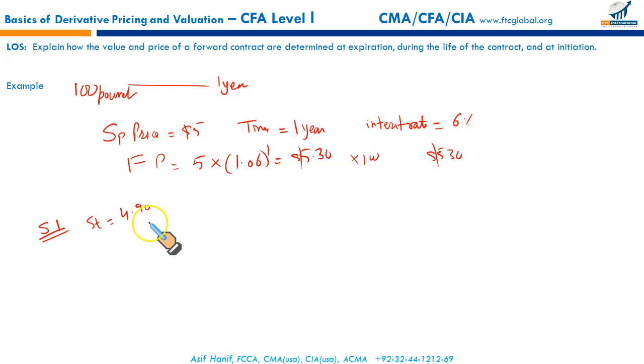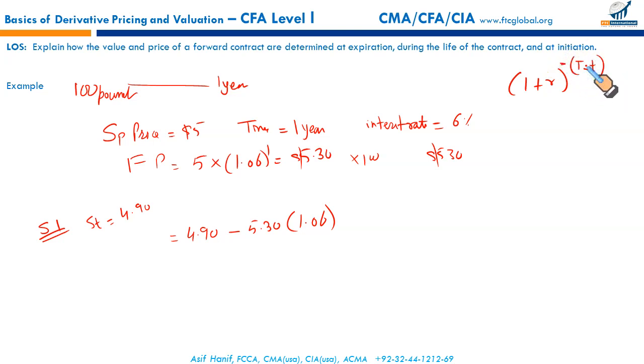Now let us calculate the value of the contract. The value of the contract would be equal to the spot, using the previous formulas, I hope you would have noted them down, 4.9 minus the forward discounted. Discounted by what extent? Remember it was (1 plus R) to the power negative (T minus small t). So if you just plug in the numbers, 1.06 to the power negative, 9 months means 0.75, so which means you will have negative 0.25.